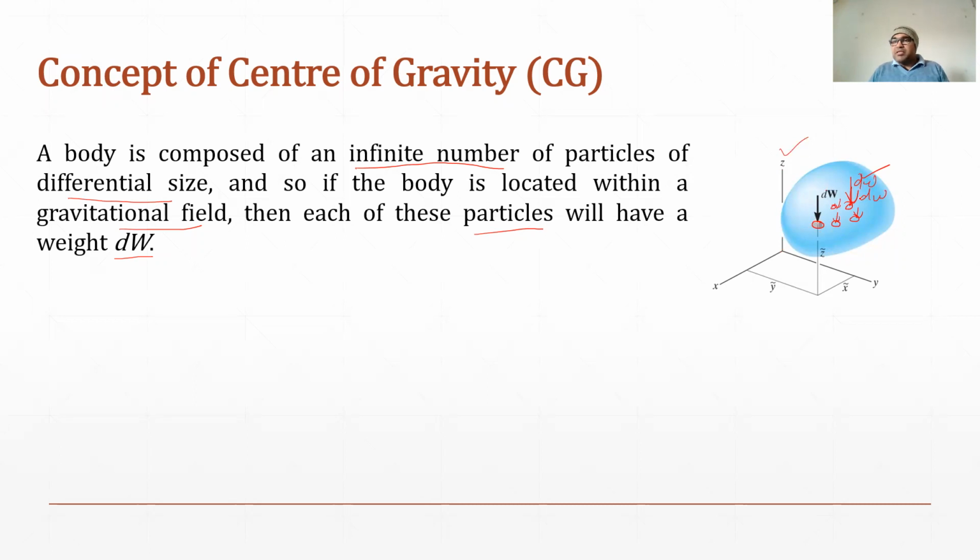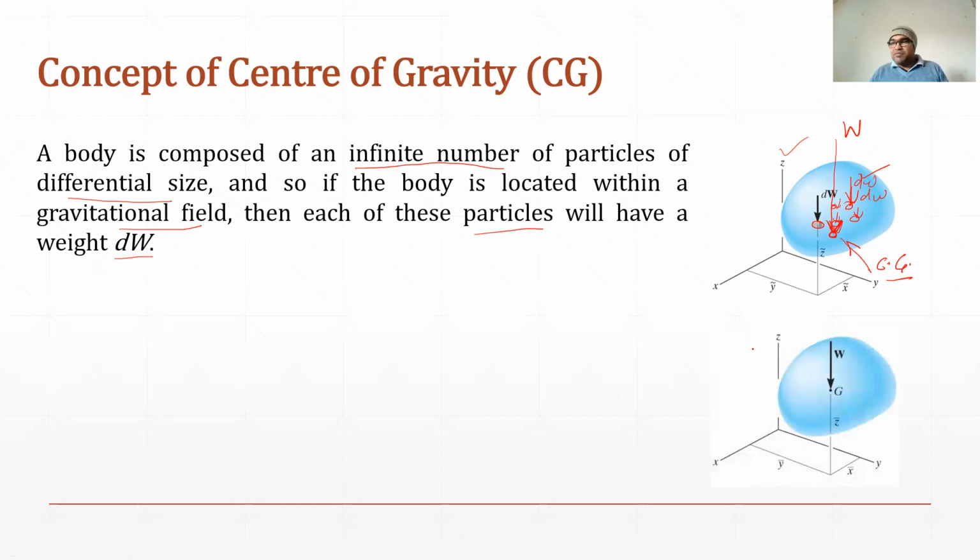The resultant of these small weights, which I am representing as w, will pass through a single point, and that single point will be known as the cg of that body.